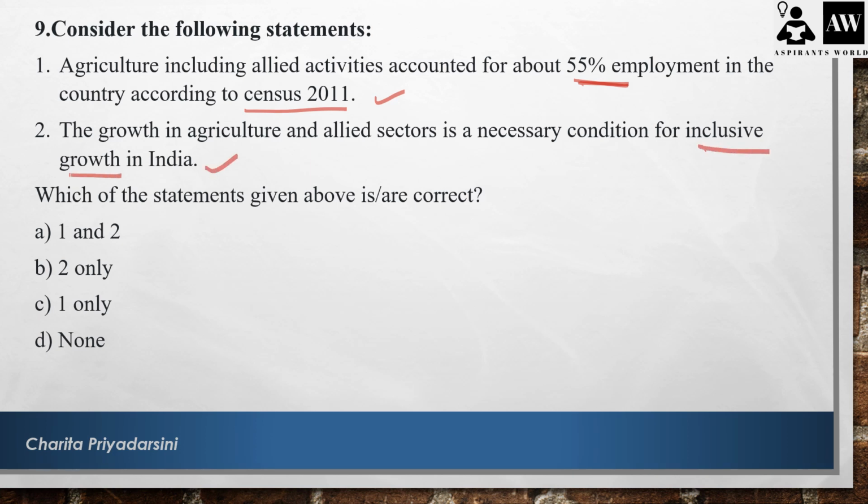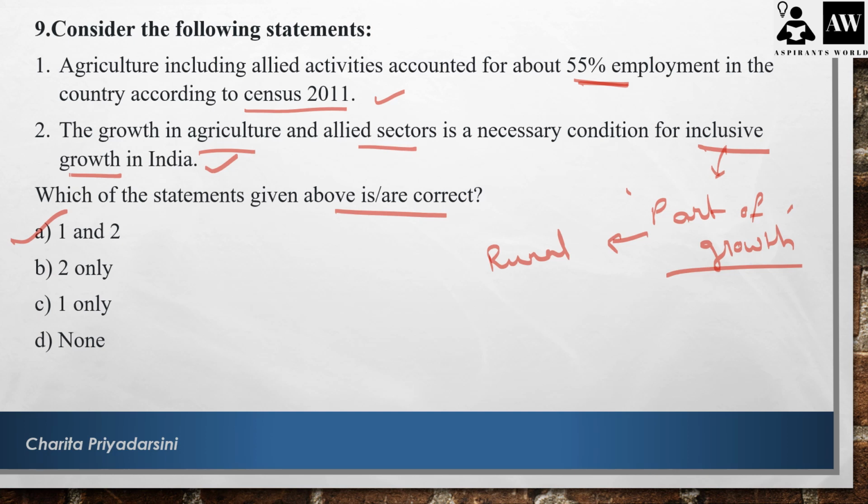What is meant by inclusive growth? When we make everyone a part of development or the growth factor, then we call it inclusive growth. So when we develop the agriculture and allied sector, automatically we make the rural economy grow, which makes every individual a part of this growth, which is famously known as inclusive growth. So the growth in agriculture and allied sector is the necessary condition for inclusive growth in India. Both the statements are correct here. They have asked which are correct. So both 1 and 2 are correct.